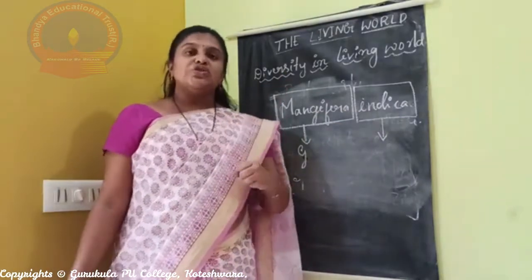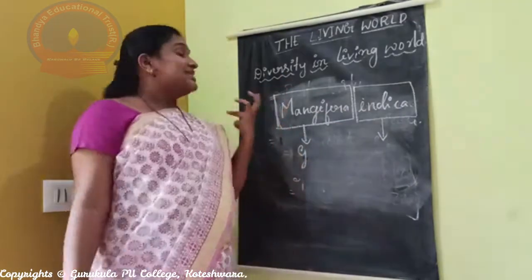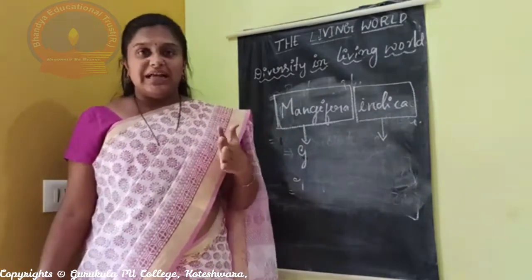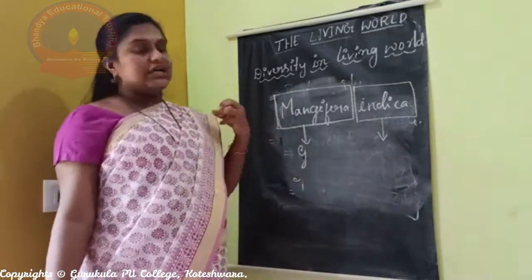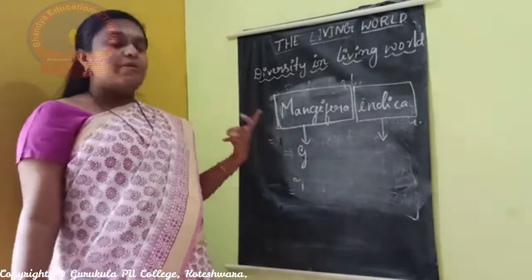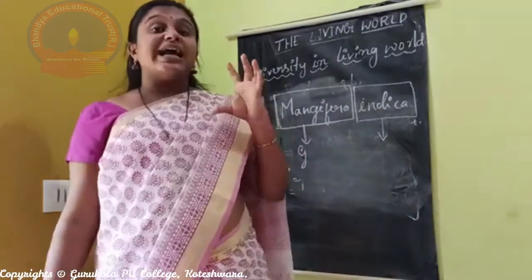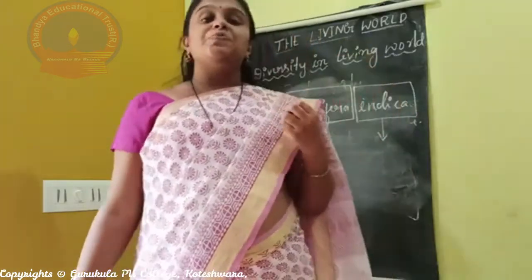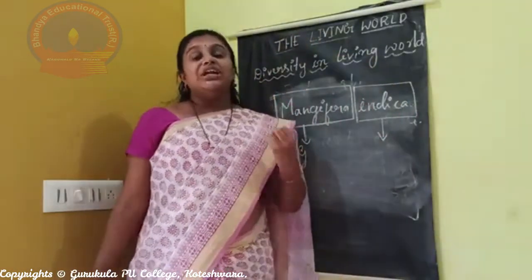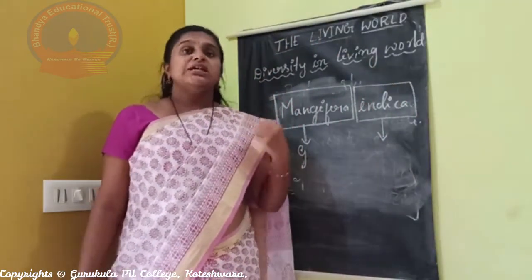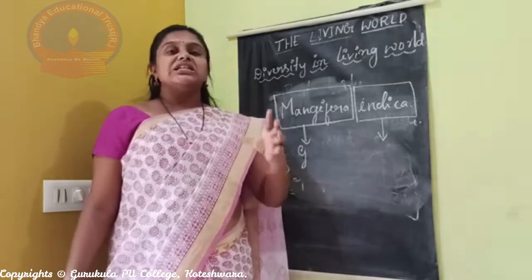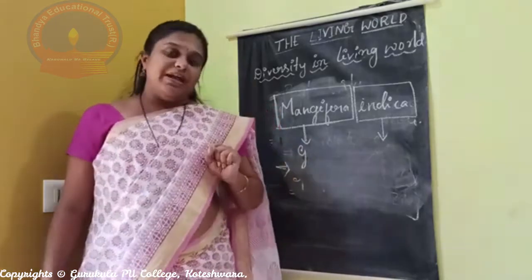Okay, let us go to the rules of binomial nomenclature, the rules that should be followed to name a plant. First rule: the scientific name should be given according to the Latin name. That means we should use a Latin word for naming the plant.